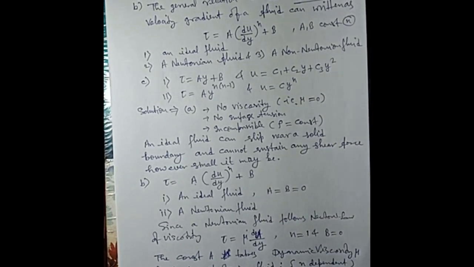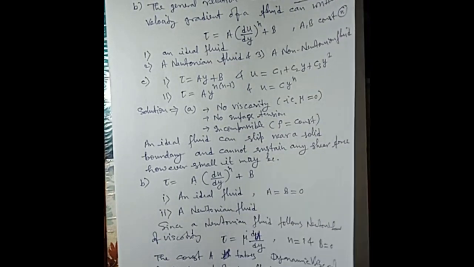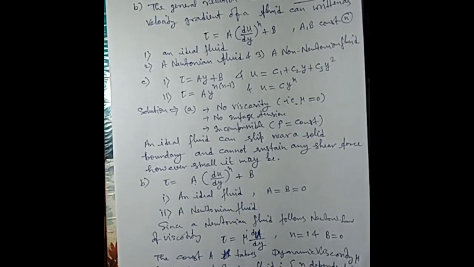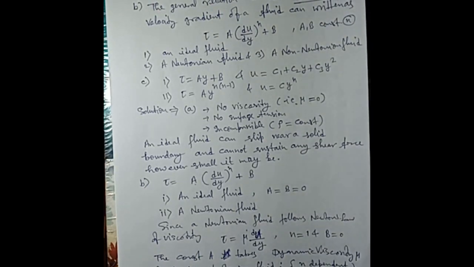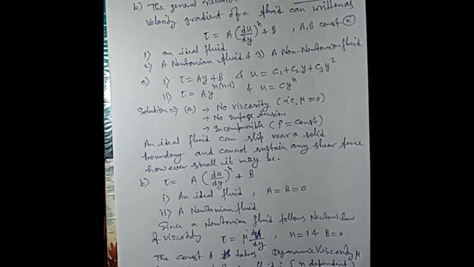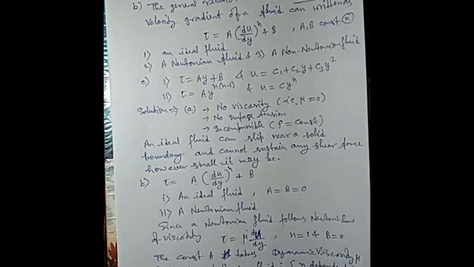Okay, for example sugar solution, aqueous suspension and printing ink.